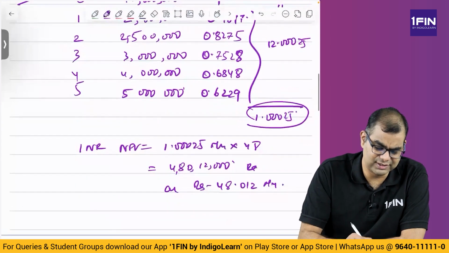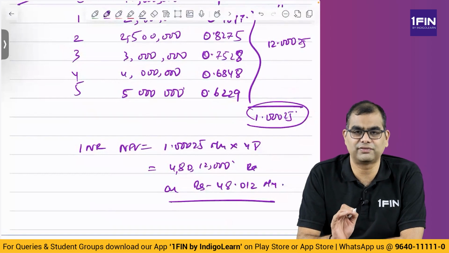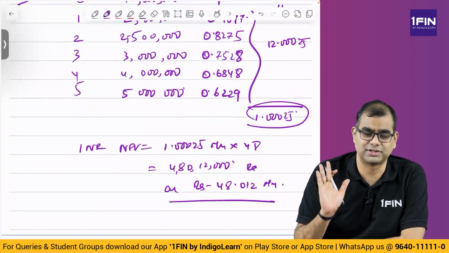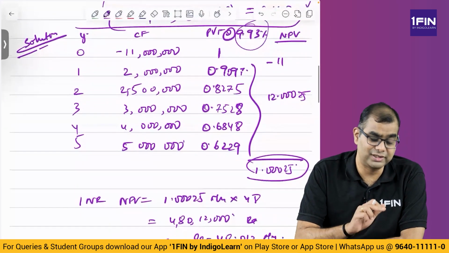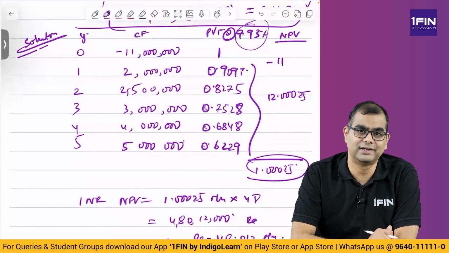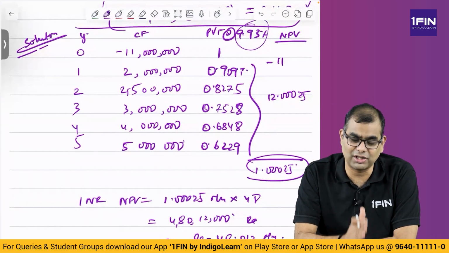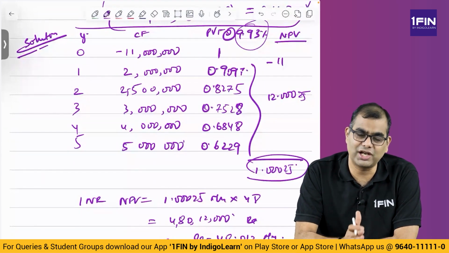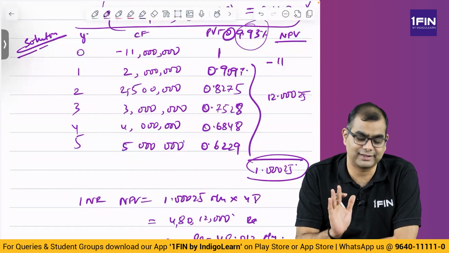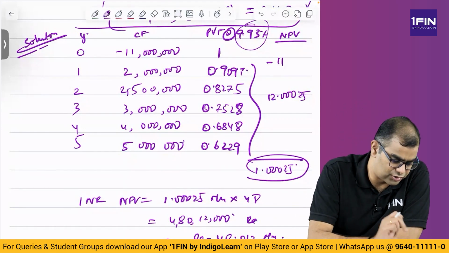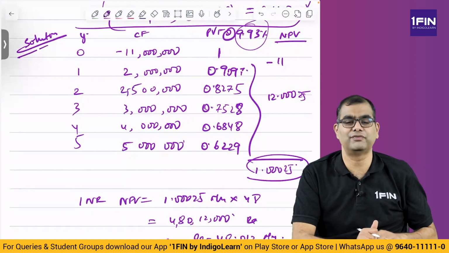Now, if you look at the material, there is a slight variation primarily because of decimals that I have counted. I have taken more decimals, okay, to be more accurate. So, this is a problem on RADR where the risk premium remains constant, but the risk-free rates change. Using that, you arrive at RADR. That is the concept. Now, we have solved this question. Then let us move to the next question, which I want to show you.